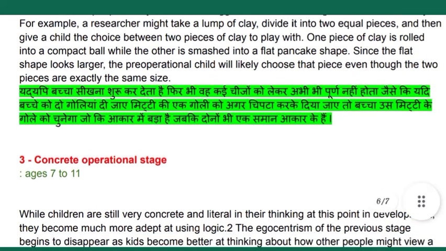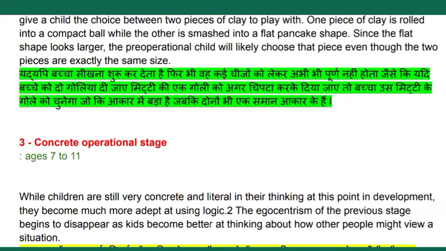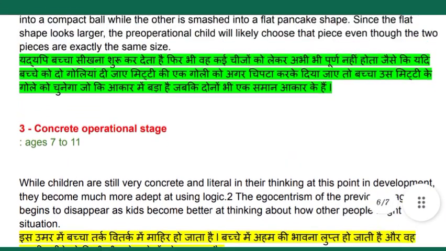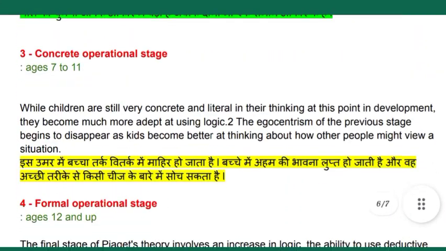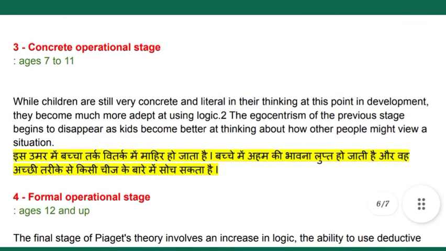Now here you can see the concrete operational stage. That age is 7 to 12 years. While children are still very concrete and literal in their thinking at this point in development, they become much more adept at using logic. So now at this age they start using their logic, and the egocentrism of the previous stage begins to disappear, as kids become better at thinking about how other people might view a situation.